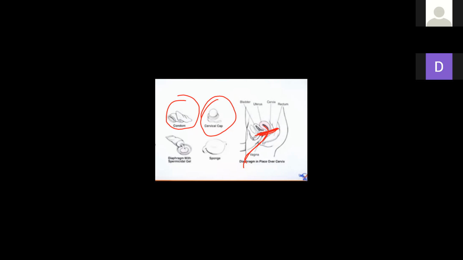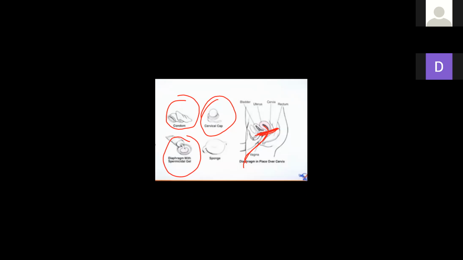Next, they are used with spermicidals. What is the meaning of spermicidal? These are jelly-like or cream-like materials which kill the sperm. The cervical cap is used with the spermicide, as a cream and foam with the barrier, to increase the contraceptive efficiency. Is it clear, everybody? Clear, students?